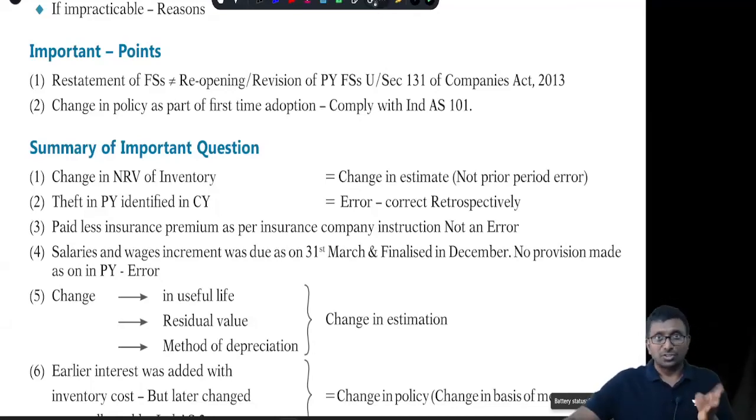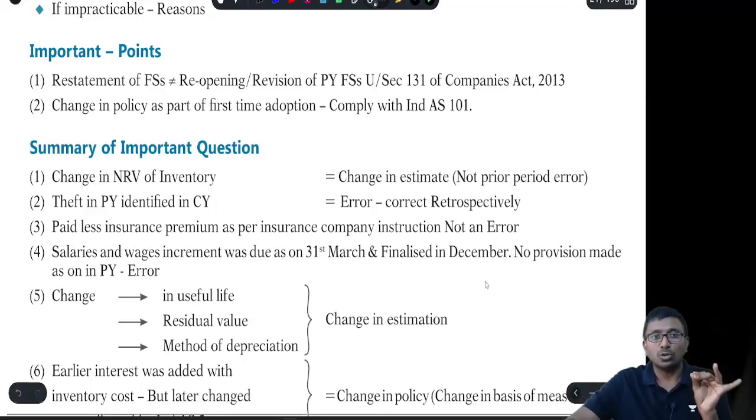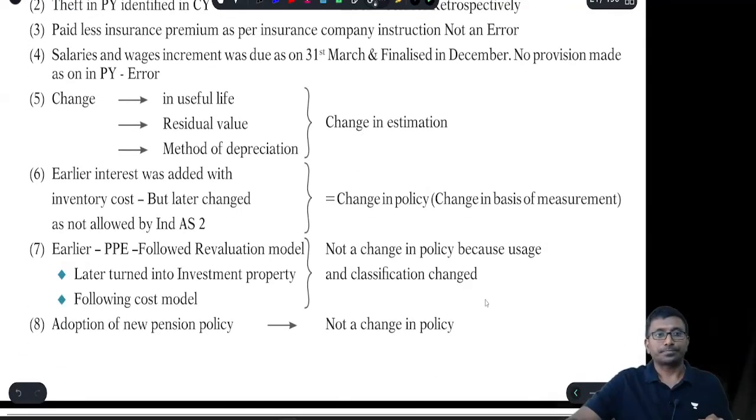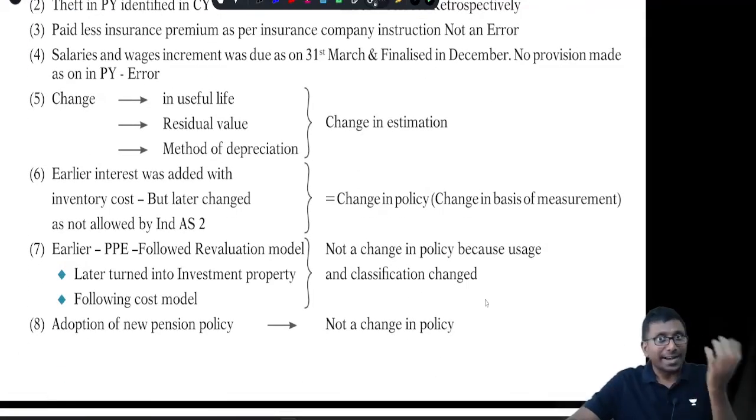Next, change in useful life, change in the residual value, change in the method of depreciation. All these are changes in estimation, so prospective accounting only will be followed. Interest earlier added to the inventory, now it is not allowed, assume as per our standard, then it is a change in policy.